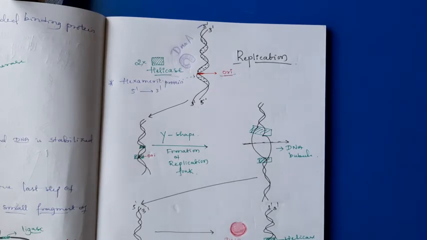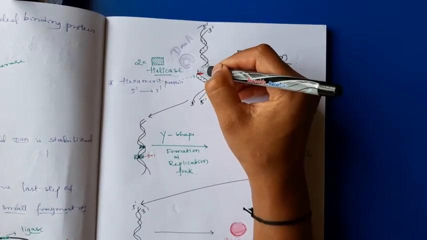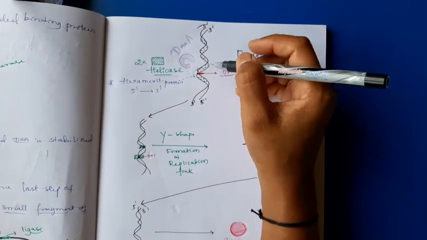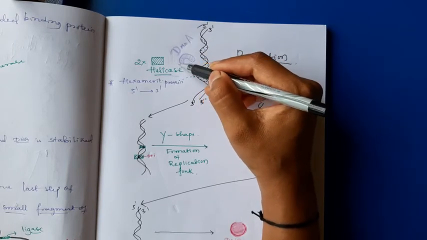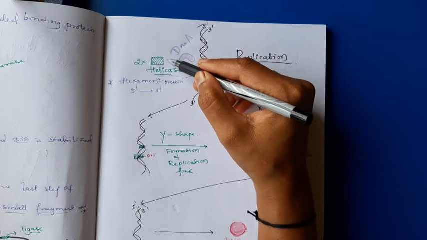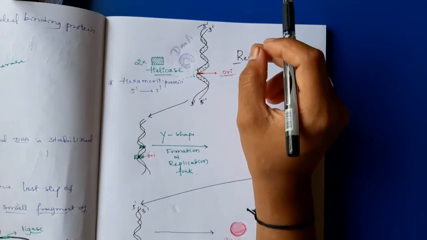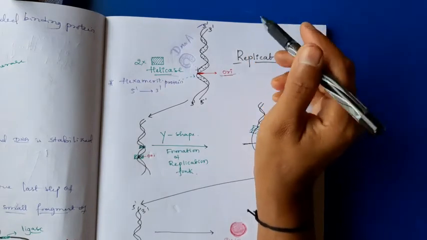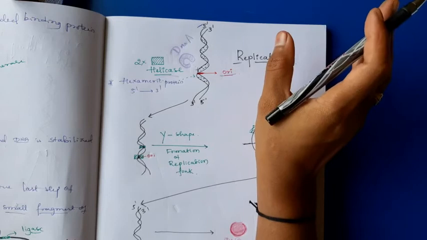When the ORI site is recognized by the DnaA protein, it calls the helicase enzyme. DnaA calls the helicase enzyme. Helicase is a larger enzyme, a bigger enzyme. It is hexameric, meaning it has 6 subunits.